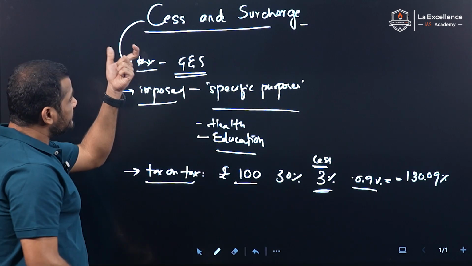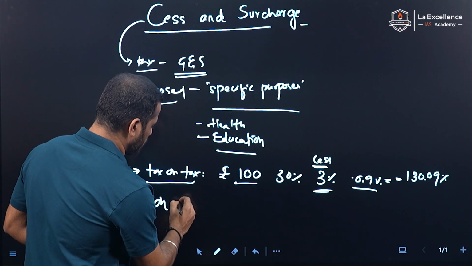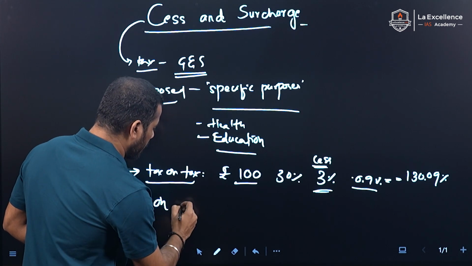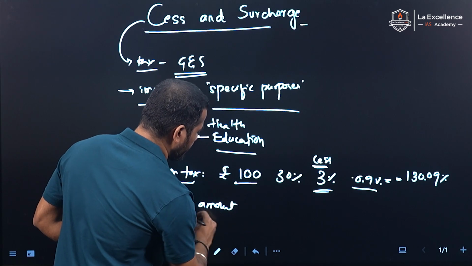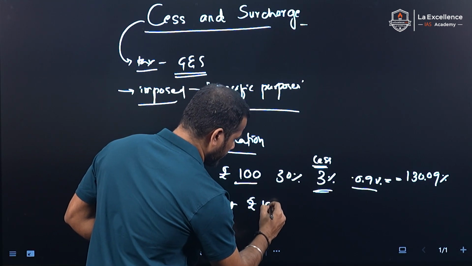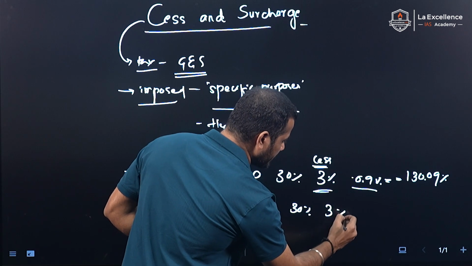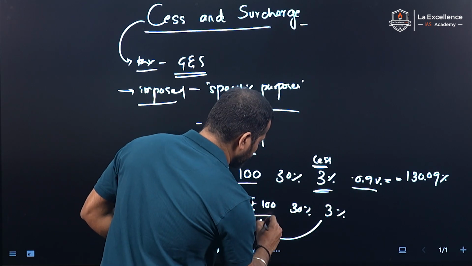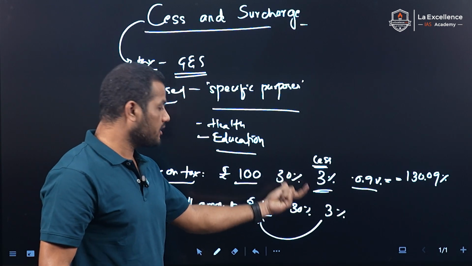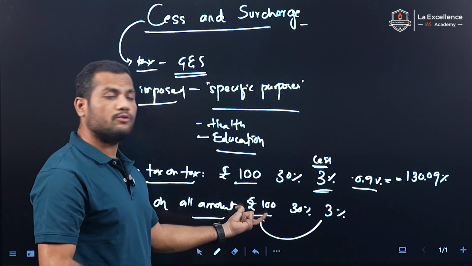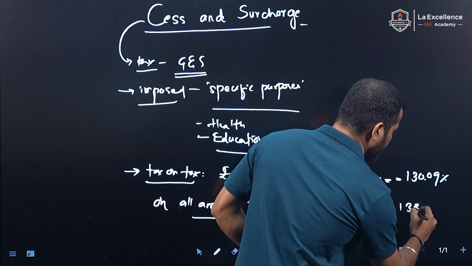But the cess can also be imposed on the goods and services amount, on the whole amount. For example, if the goods and services cost 100 rupees and the tax is 30%, we are imposing a 3% cess on the 100 rupees, right? We are not imposing the 3% on the tax, but on this whole amount. So how much does it become? It becomes 133, right?